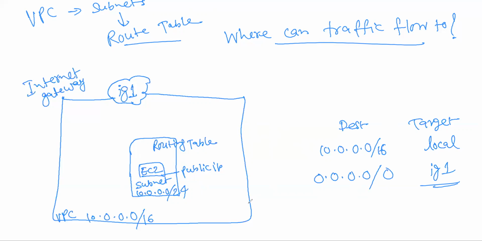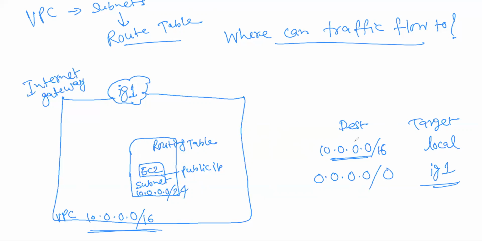So what happens? Internally for local, this is the destination, the CIDR for the entire VPC. So locally, this is the target for the traffic.